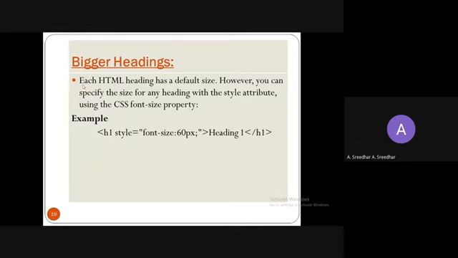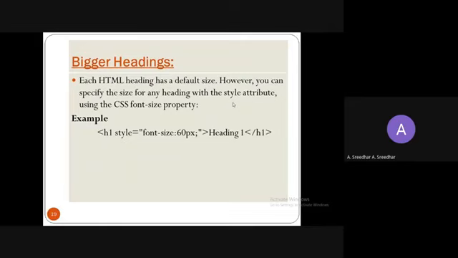Each HTML heading has a default size, right? We already discussed that from H1 to H6 they have a default size. We can't increase that without using particular tags. Without additional information, we can't increase or decrease that size. However, we can specify the size of any heading with the help of the style attribute. Style is the name of an attribute.